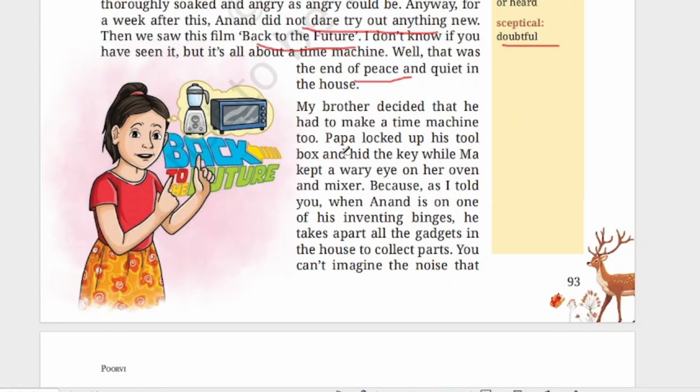What happened? Papa locked up his tools and Ma was always keeping an eye on him so that he should not take all these things to make his invention. Because as I told you, when Anand is on one of his inventing binges, he takes apart all the gadgets in the house to collect parts. So he is taking the parts from where? From the gadgets that are there in their house. So mother was worried that he will be taking the oven or the mixie and taking the parts of it.